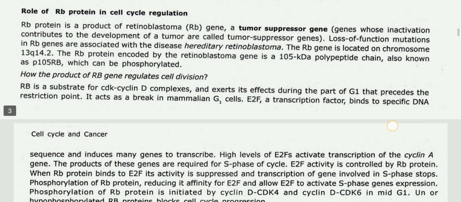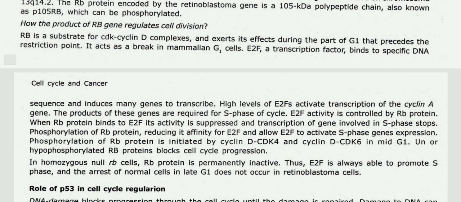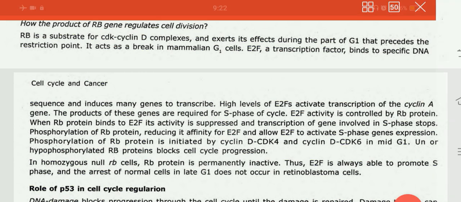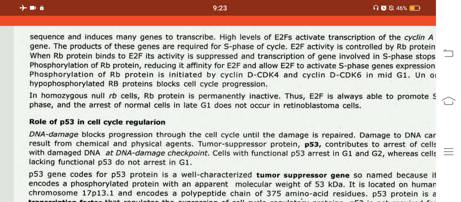How the product of the RB gene regulates cell division. RB is a substrate for CDK cyclin D complexes and exerts its effects during the part of G1 that precedes the restriction point. It acts as a brake in mammalian G1 cells. E2F, a transcription factor, binds to specific DNA sequences and induces many genes to be transcribed.